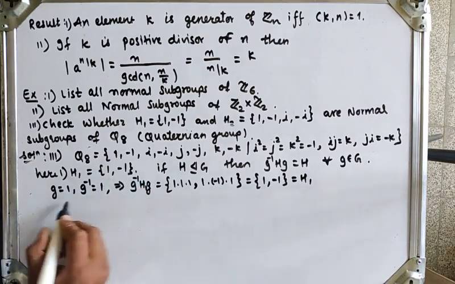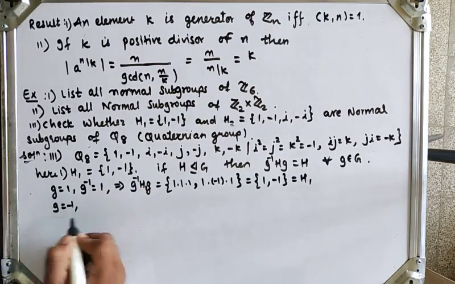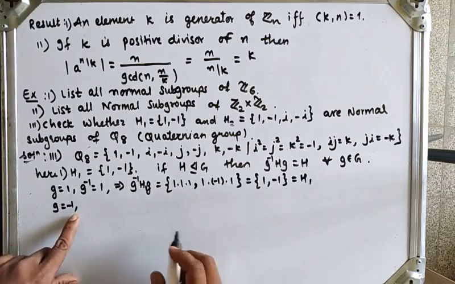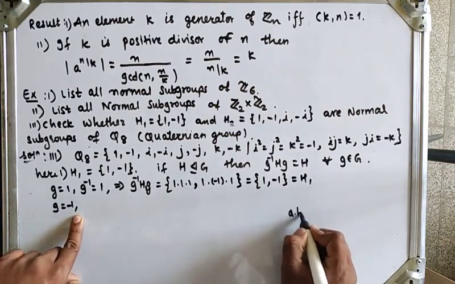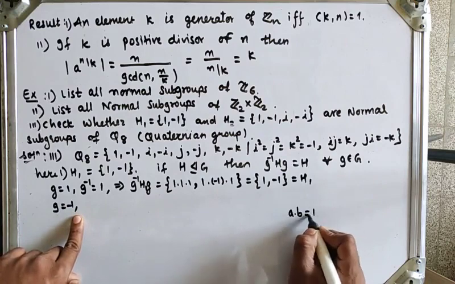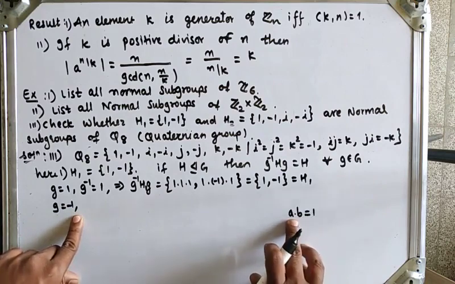Now next I will take g which is -1. So what is its inverse? So here we have A into B is equal to identity, then we say that B is the inverse element of A.